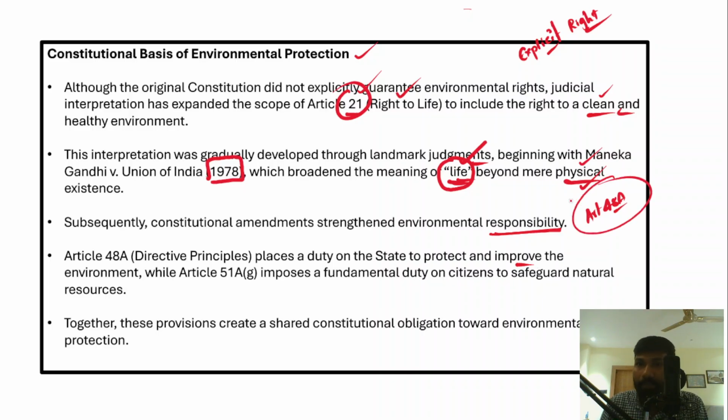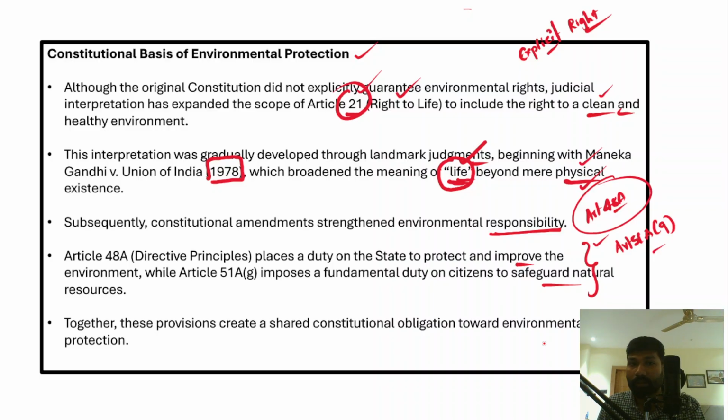Now, apart from the DPSPs, there is also another article as part of the fundamental duties, which is Article 51A clause (g). It talks about the duty of every citizen of India to safeguard the natural resources. Right? So there is an environmental obligation not just for the state but also for the individual.